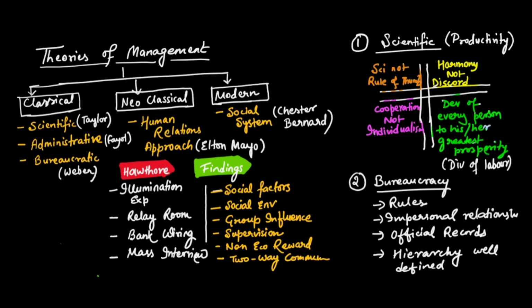So it talked about a closed system. Okay, it viewed the organization as a separate entity where there is no influence of the external sector. Okay, there is no influence of psychology or motivation or any human needs other than the economic needs. Okay, so they emphasized the division of labor. Okay, the task will be divided among various groups. Then they emphasized the hierarchical structure. There should be one boss, then under him there are certain subordinates, and so on.